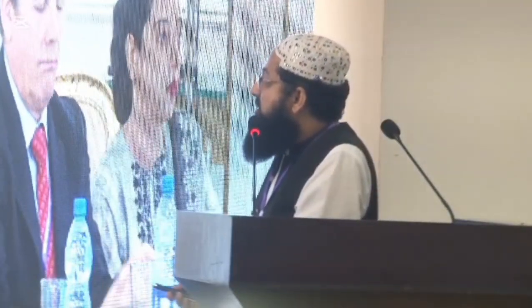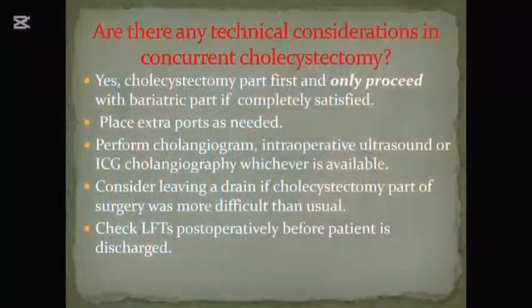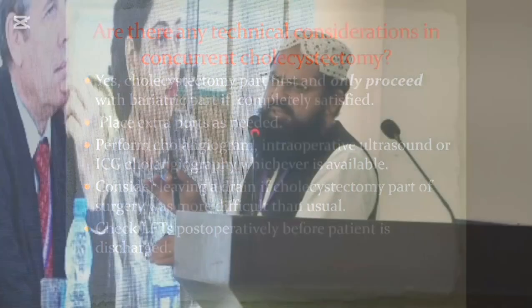Are there any technical considerations in concurrent cholecystectomy? Yes. Do the cholecystectomy part first and only proceed with the bariatric part if completely satisfied. If you are planning concomitant cholecystectomy, then first do the cholecystectomy. If you are satisfied that the cholecystectomy is very good and there is no possible complication, then proceed to bariatric surgery. Otherwise stop it and do it a second time, after the patient has completely recovered from this issue.